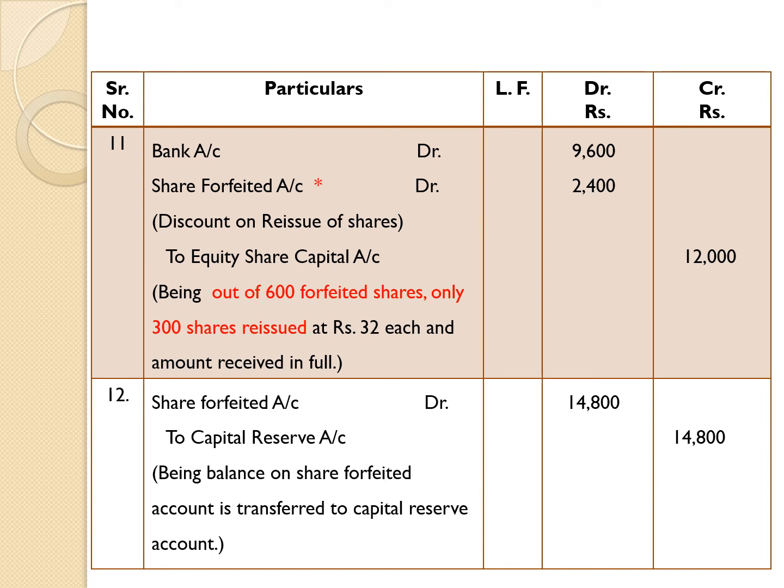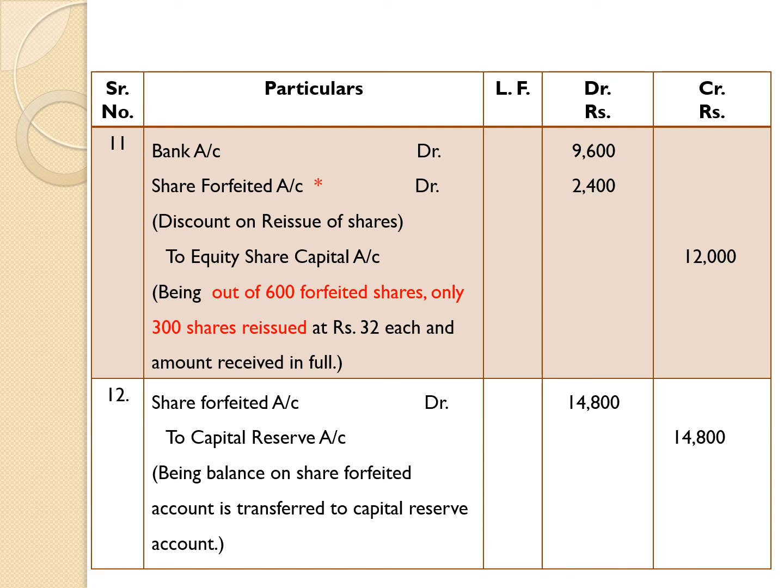By considering entry number 10 and entry number 11, we noted that share forfeited account has a credit balance, and that difference is rupees 14,800. Therefore, here share forfeited account is debited 14,800 and that amount is transferred to capital reserve.